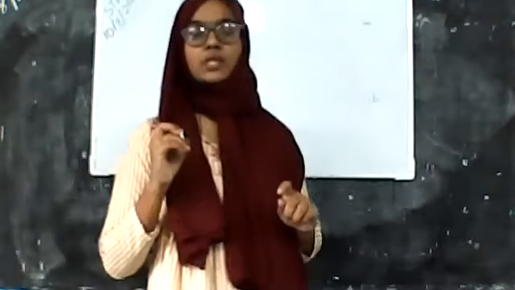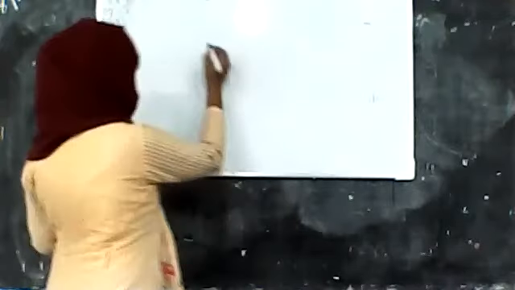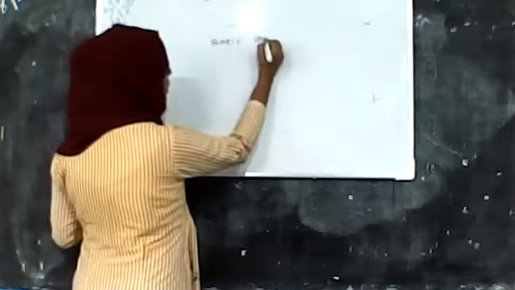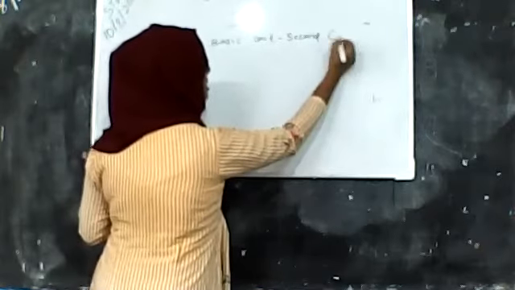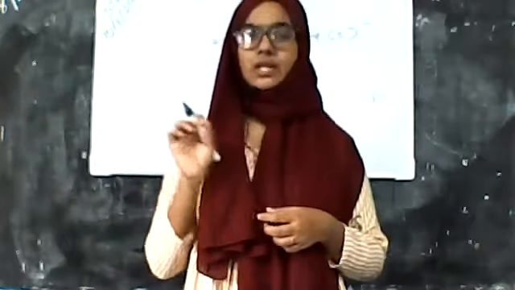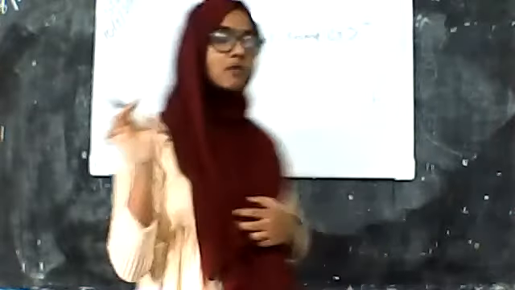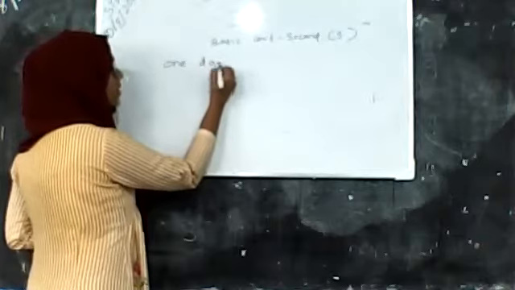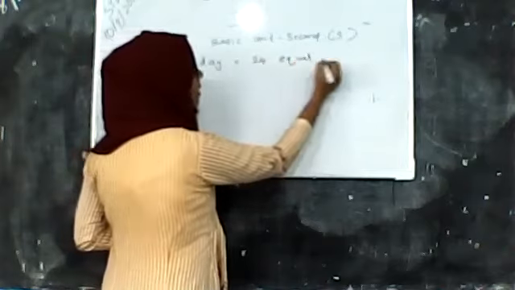First of all, we have to say that the basic unit of time is the second, and it is denoted by the letter S. And they determined that one day has 24 equal parts. So one day is equal to 24 equal parts.